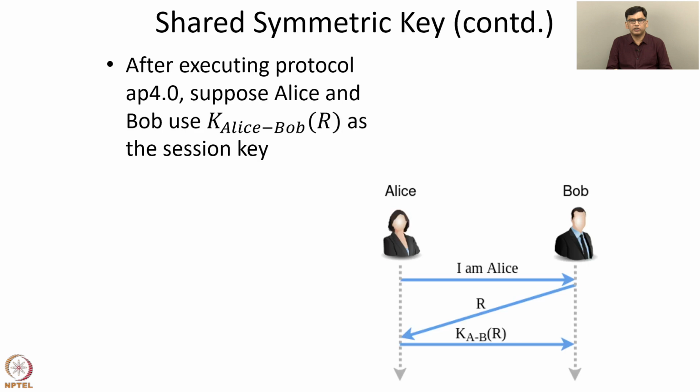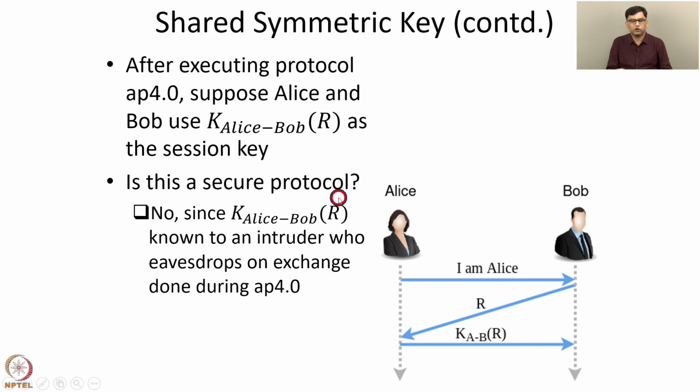So let's consider several attempts. Suppose Alice and Bob use the value KAB of R as the session key after executing protocol AP 4.0. So is this a secure protocol?